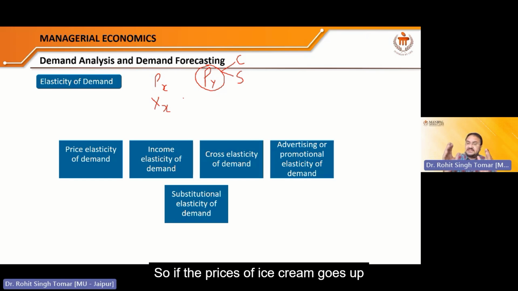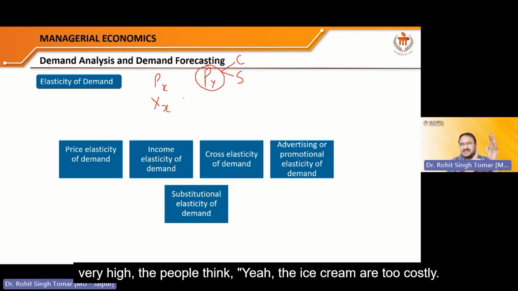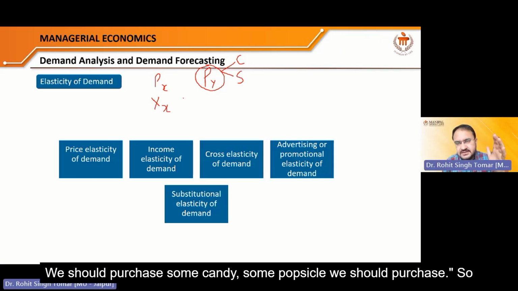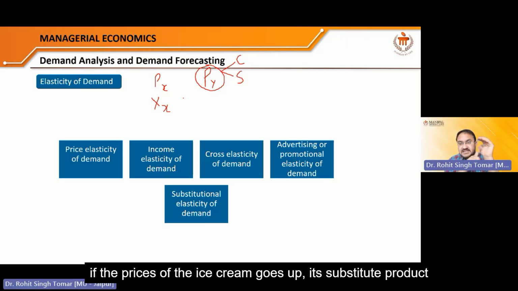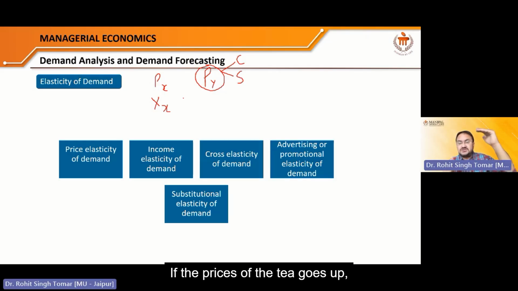So if the price of ice cream goes up very high, the people think, yeah, ice cream is too costly, we should purchase some candy, some popsicle. So if the price of ice cream goes up, its substitute product's demand increases. Like tea and coffee, another example. If the price of tea goes up, the demand of coffee increases. So just see carefully here.